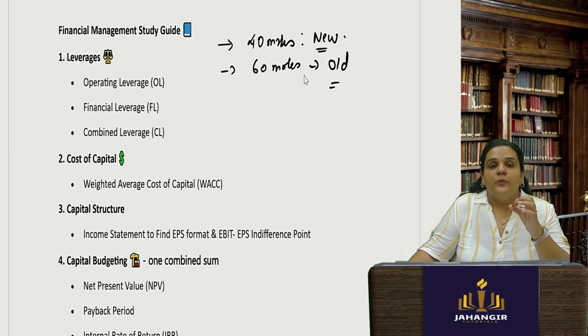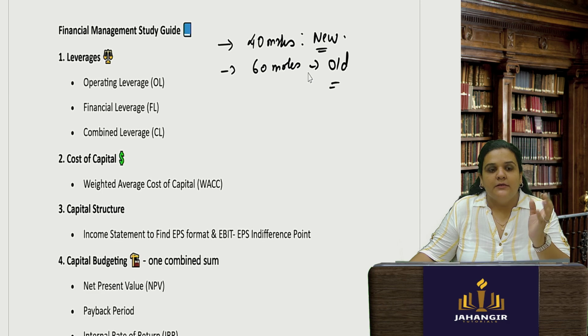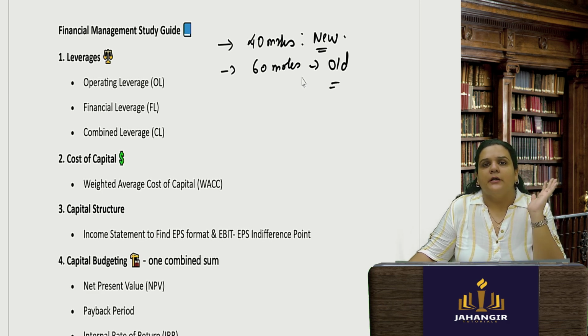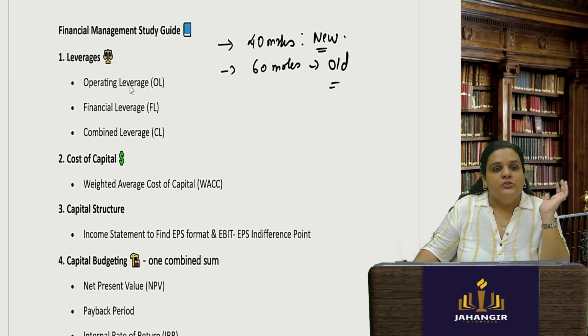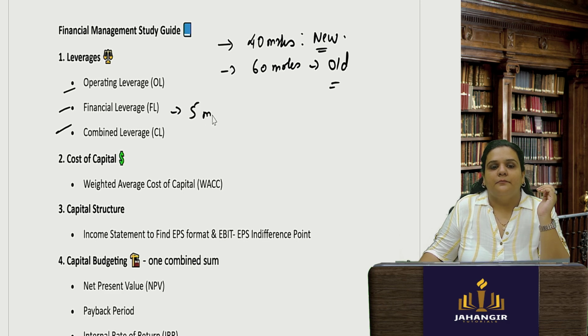So start with simple chapters in financial management. Why? Because they are formula based, a short question is sure to be asked, and you are going to get sure marks for that. So leverages: operating, financial and combined leverage, all three formulas you need to know. 5 marks here, you are done.